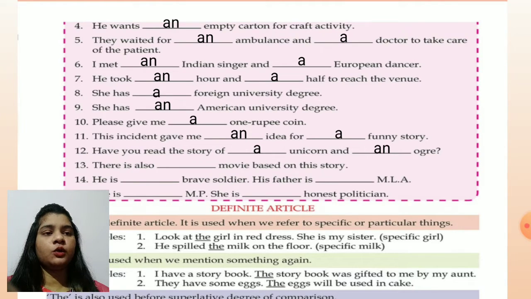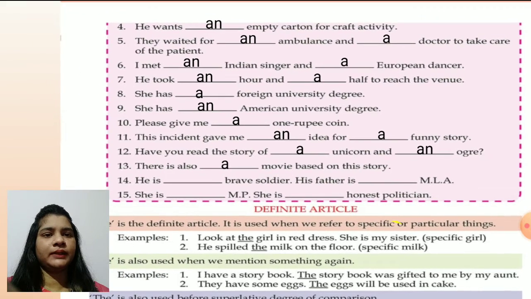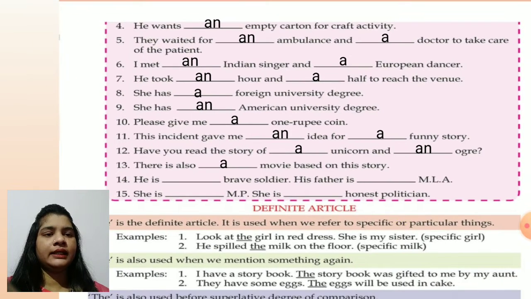There is also a movie. "Movie" is giving a consonant sound. So a movie based on this story. He is a brave soldier. His father is an MLA. Why? M is giving a consonant sound. "Am", am MLA. An MLA. She is an MP. Same reason.